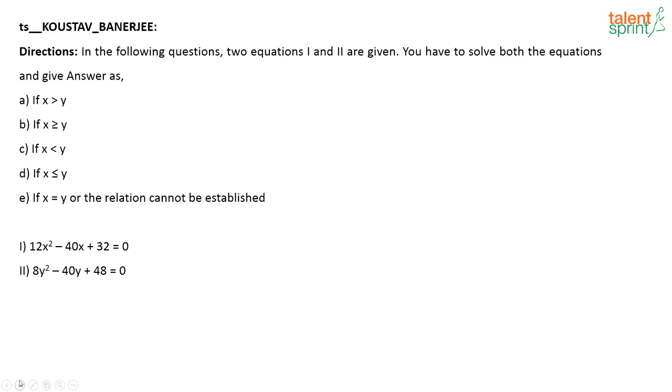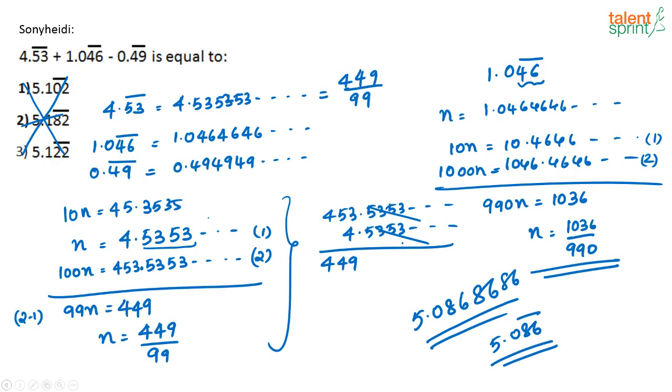In the following questions, two equations, 1 and 2 are, okay, Ashish says, ma'am, I did not understand. Ashish, this question is on recurring decimals. So if this question comes in the examination, you are not going to get more than 1 minute to solve a question. So the best way to do it would be to just write down these numbers like this, right?